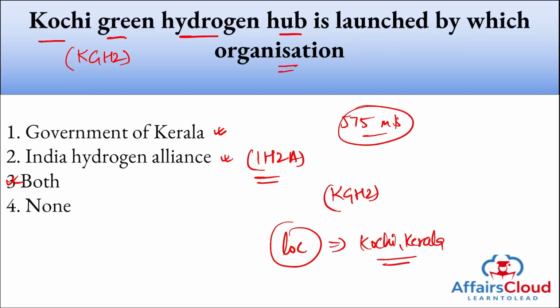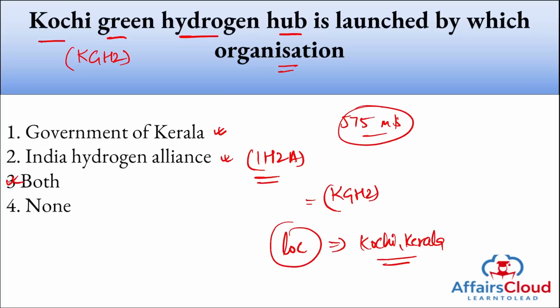The proposal here is to build a 60 tons per day green hydrogen plant with a 150 megawatt electrolyzer, storage and infrastructure that can achieve gigawatt scale and build the hydrogen economy in Kerala. The hub plan is modeled after Hydrogen Valley projects in the European Union to create production, storage, transmission, and end use infrastructure for green hydrogen, both in compressed gas and liquid form, within a 15-kilometer radius in Kochi, Kerala.